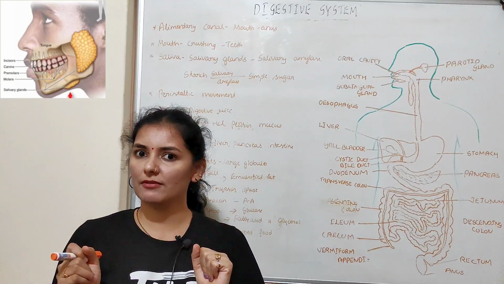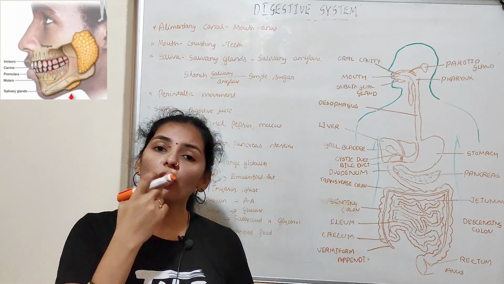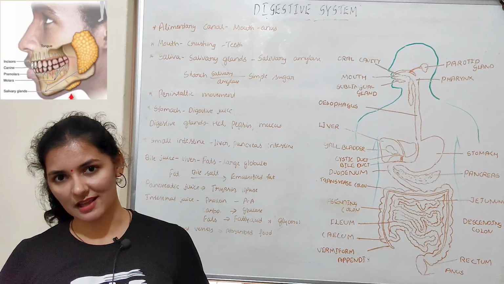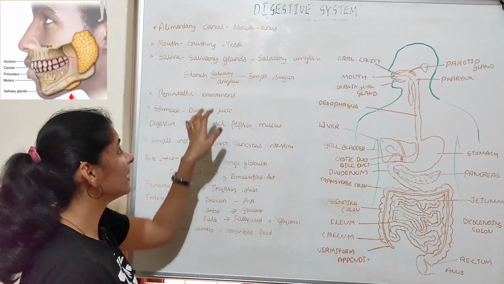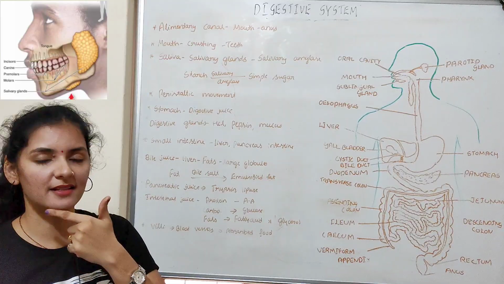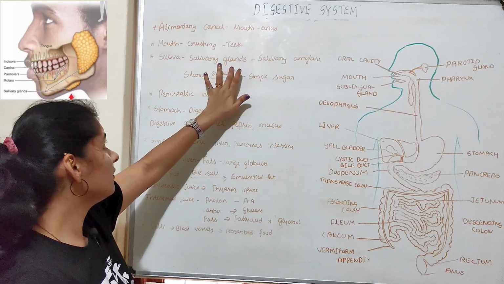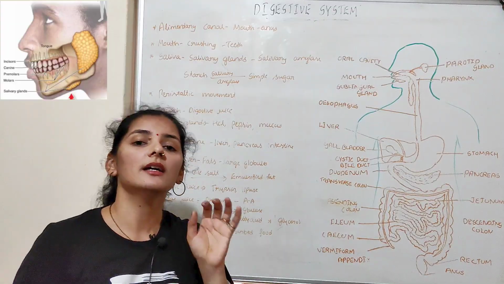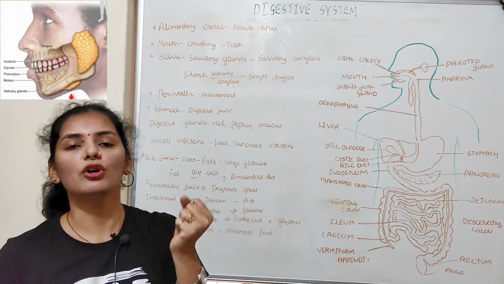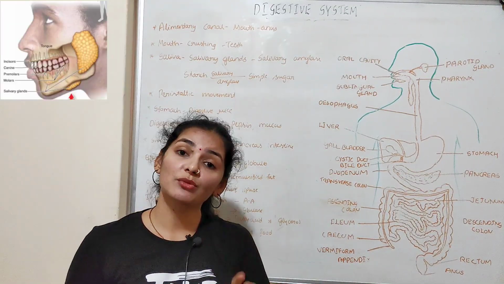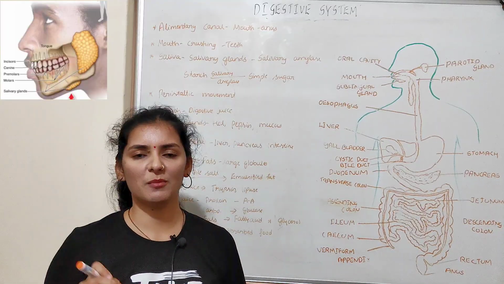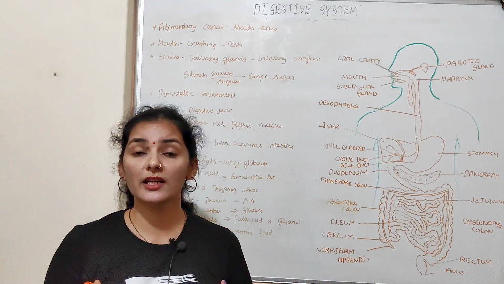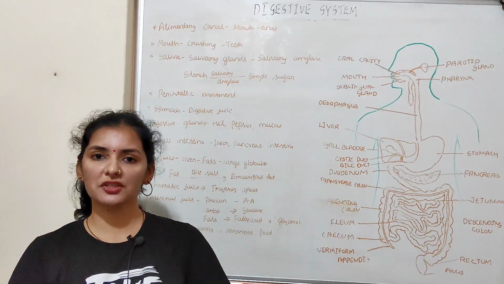What do you mean by saliva? When we eat food, water is produced in the buccal cavity. That water is nothing but the saliva. This saliva is secreted by the salivary glands present in the buccal cavity. So the salivary gland produces saliva. Along with the saliva, the tongue and the teeth grind or masticate the food and convert the complex food into a fine paste.